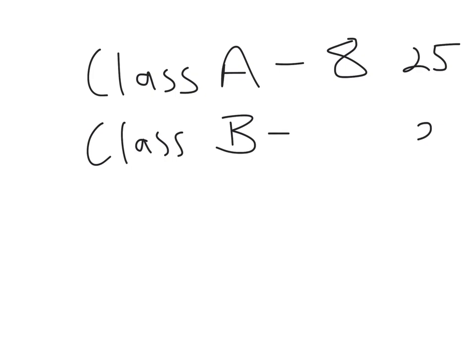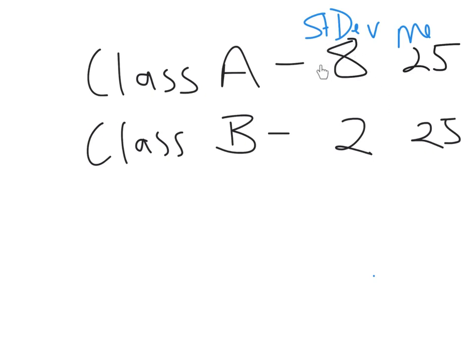And Class B's mean score was 25, but their standard deviation was 2. So I'll just put in that that's standard dev, and this is mean. So what we do is, this is questions that will be asked of you in an examination or a test.